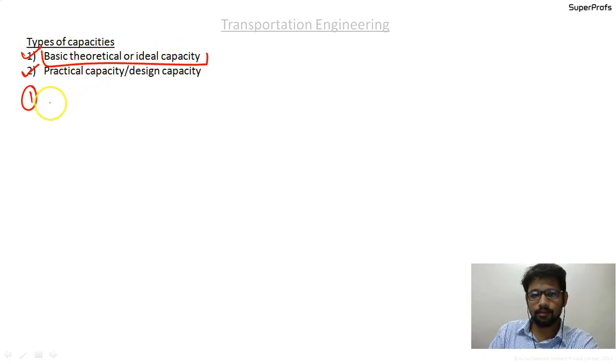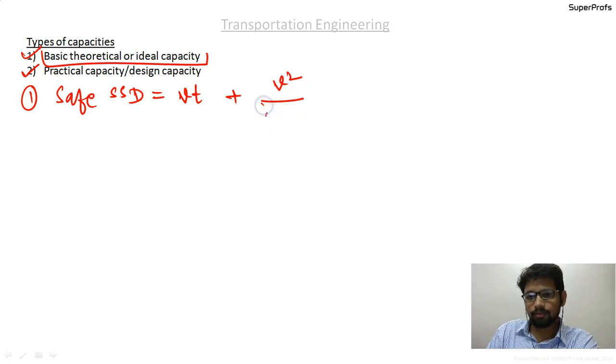So the safe SSD is equal to Vt plus V square upon 2gf.